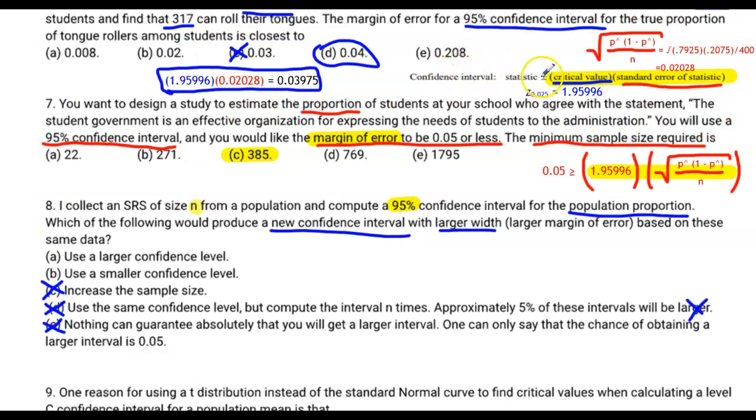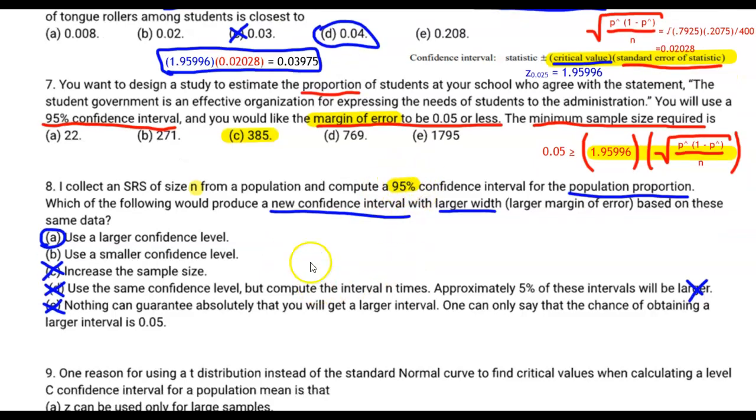Remember that confidence interval is statistic plus or minus critical value times standard error of statistic. One of these two things is going to have to go up if you want a larger margin of error. And guess what? As the critical value increases, the margin of error increases. That's a truism that we already talked about. Larger confidence level, that percentage, if you put it to 99%, that means you're spreading your wings farther or larger.